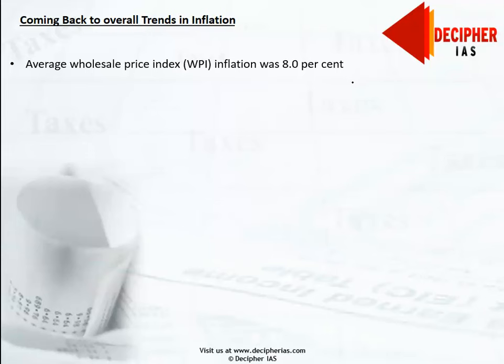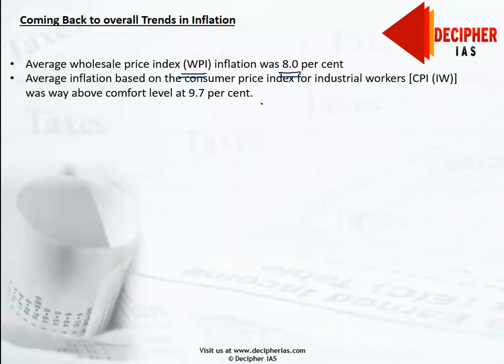During this high inflation period, the average wholesale price index, that is WPI, was almost 8%. And average inflation based on the consumer price index for industrial workers, that is CPI-IW, was above the comfort level. It was at 9.7%.